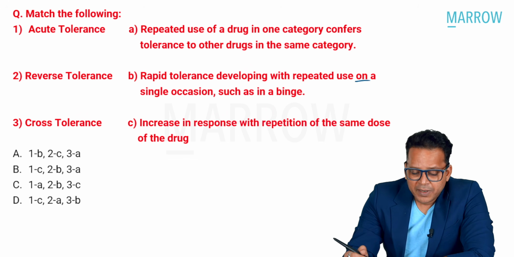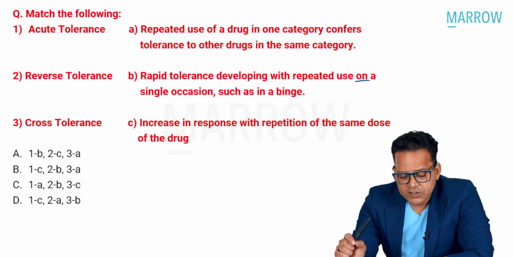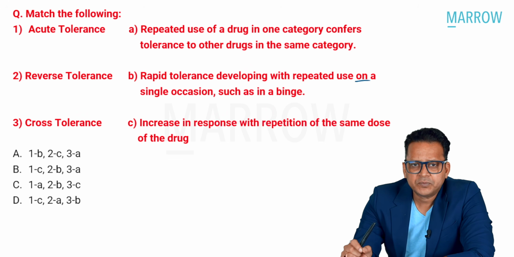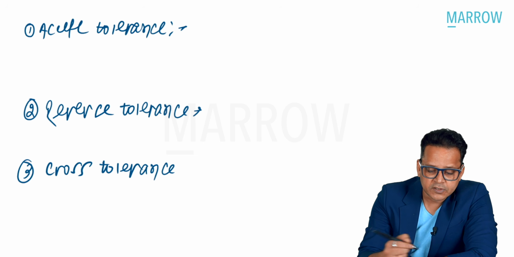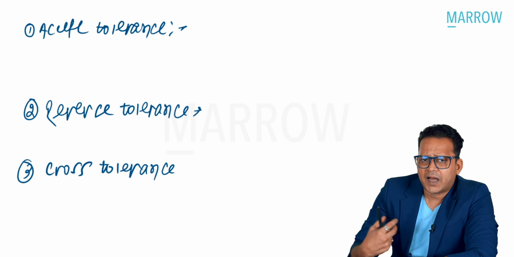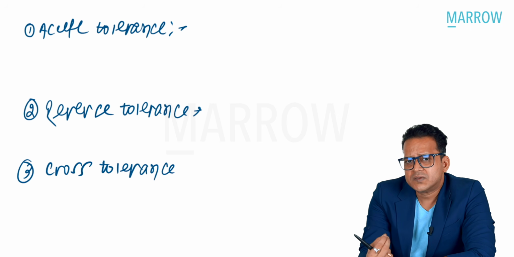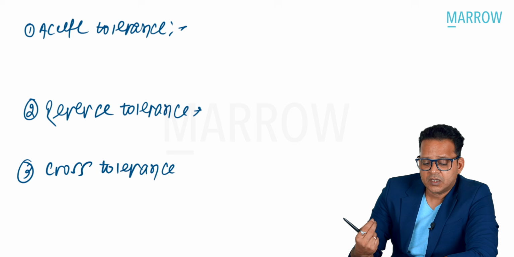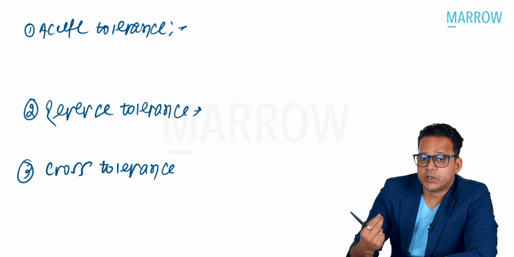All right, next one. Match the following: acute tolerance, reverse tolerance, cross tolerance. Let us see what is the meaning of these tolerances. First of all, see what is acute tolerance. Acute tolerance is whenever I give high doses of a drug to a person, all of a sudden the patient develops tolerance and does not produce adequate effect.